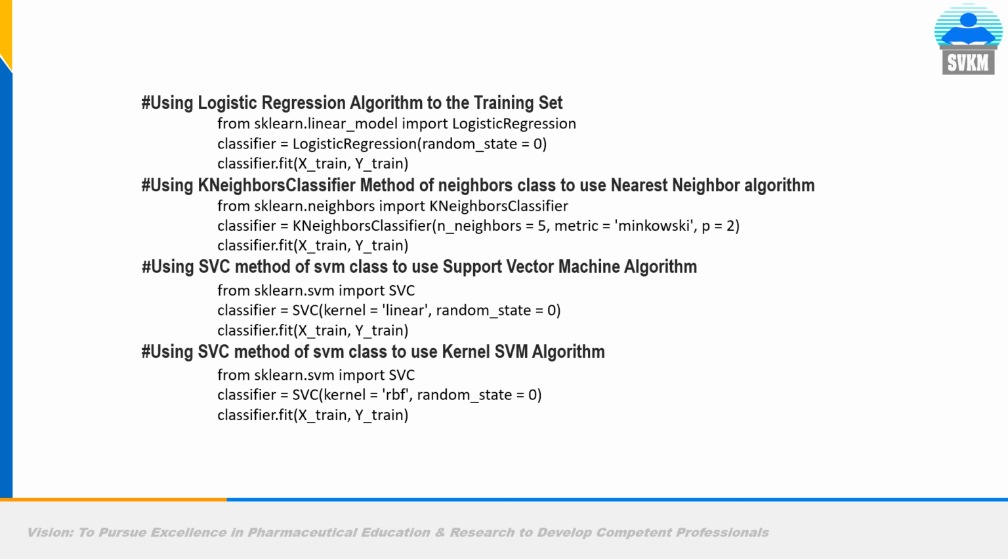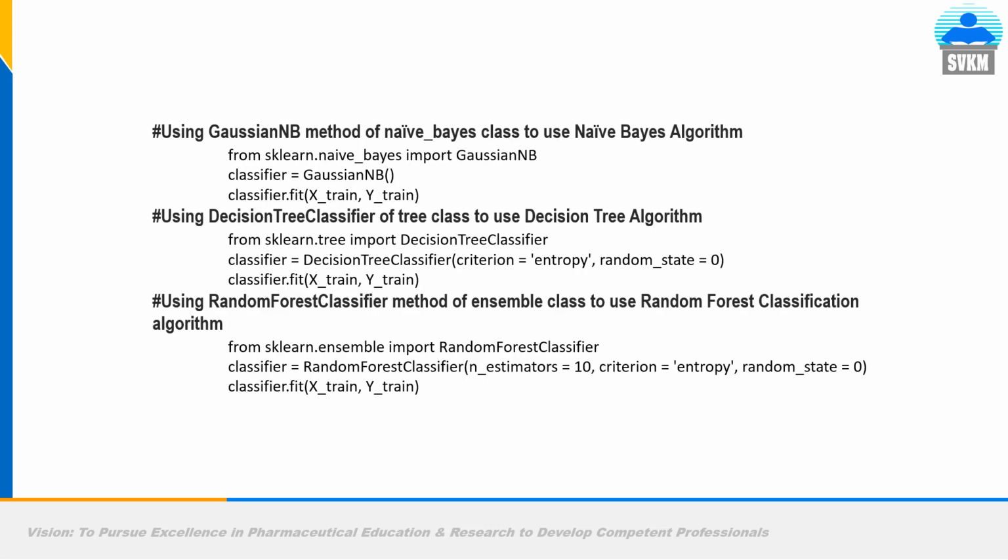So what is the command for logistic regression? classifier equal to LogisticRegression(random_state=0). Likewise, we will import k-nearest neighbor and support vector machine methods from scikit-learn. We will deploy each of these machine learning algorithms for our data, that is X and Y. 80% for training, 20% for testing. Few people go for 75% training, 25% testing.